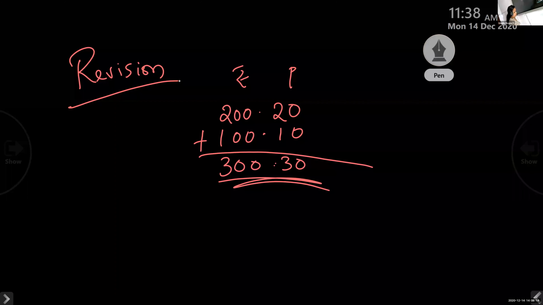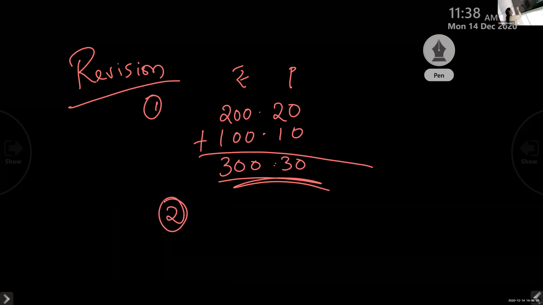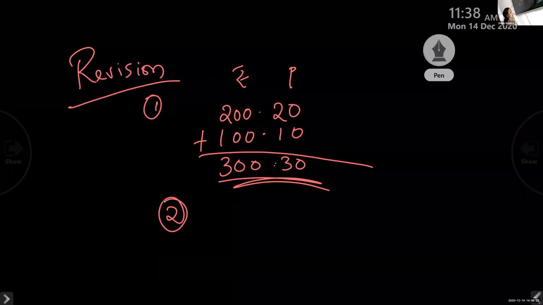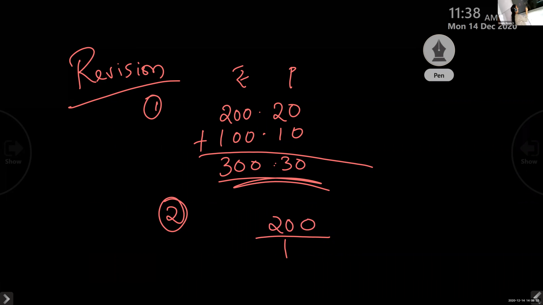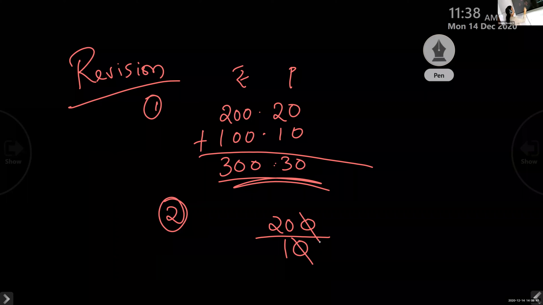So next one. Children, Isha, can you read question number 2? Children, when you are done, check whether your answers are correct or wrong. Yes, Isha, question number 2. 200 rupees divided by 10 is dash. Okay, 200 divided by 10. So in chapter 10, children, we have learned that cutting method. Yes, ma'am. Cut the 0 and 1 0, so 20 divided by 1.